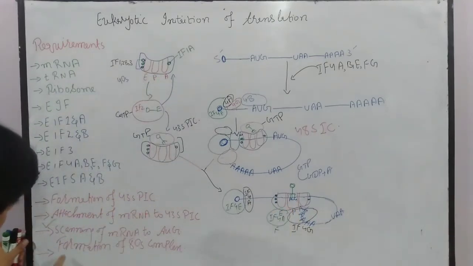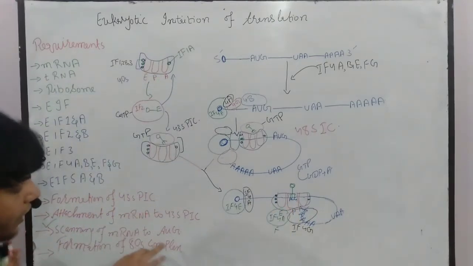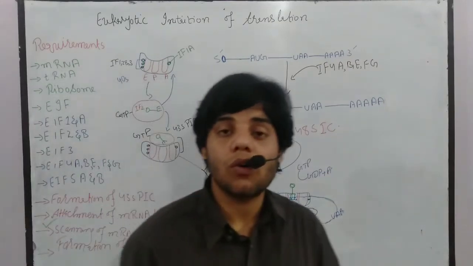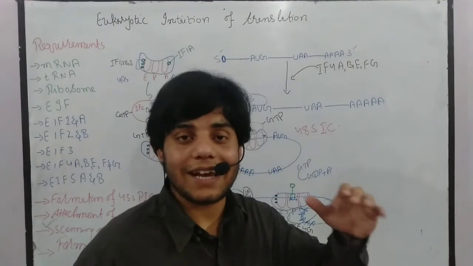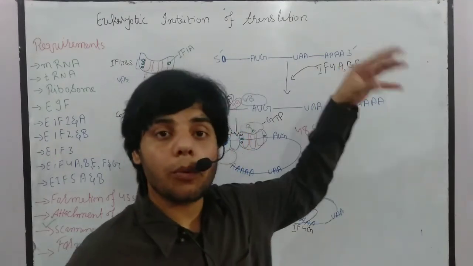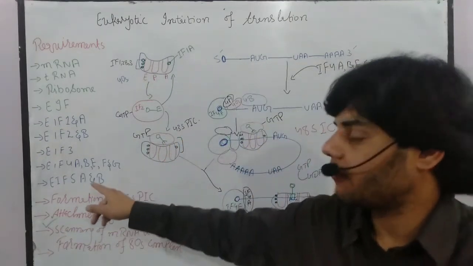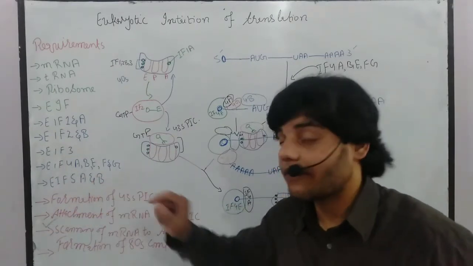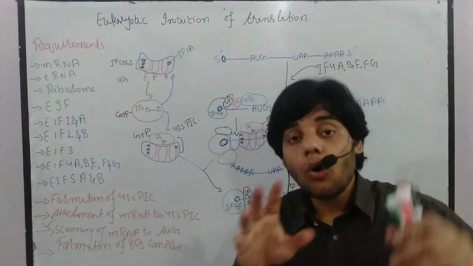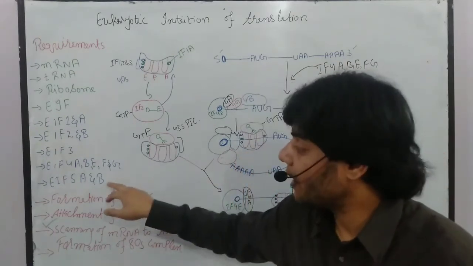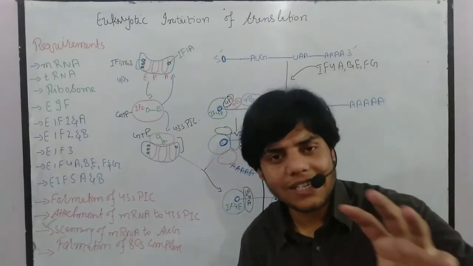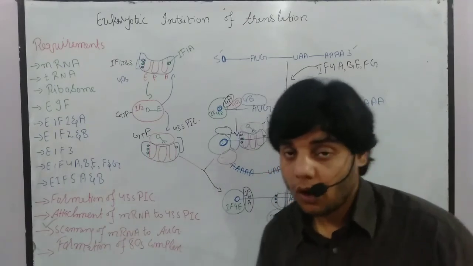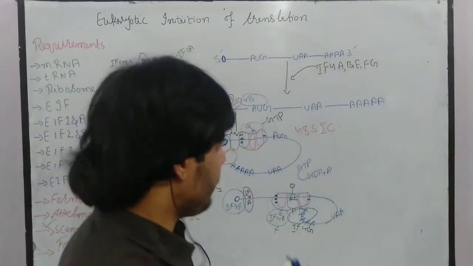After that, the last step will occur, which we call formation of the 80S complex. Then the large subunit, which we call 60S, will get activated, and it will be brought by initiation factor 5B. So we can say initiation factor 5B is acting as a GTPase. Okay, now let me draw here.